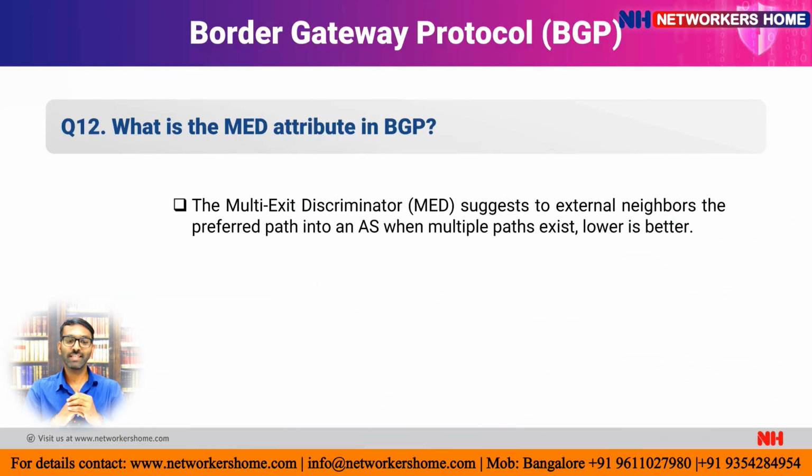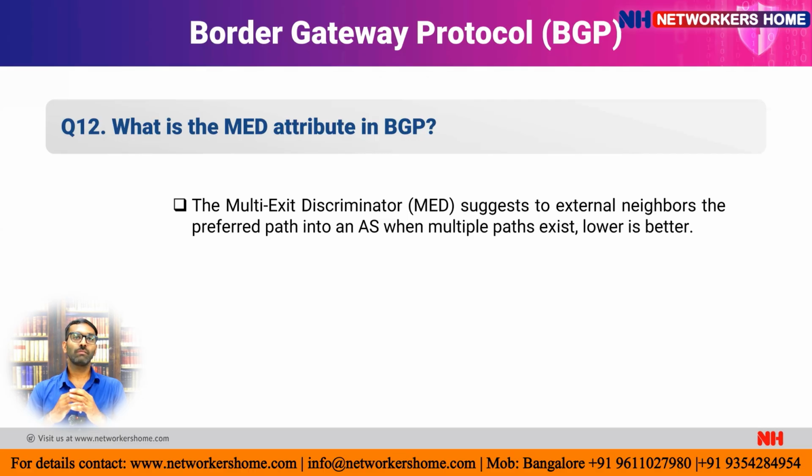And the 12th question is, as I already mentioned, there is an attribute called MED. So what exactly is this MED attribute in BGP? MED stands for multi-exit discriminator, which suggests to external neighbors the preferred path into an AS when multiple paths exist.